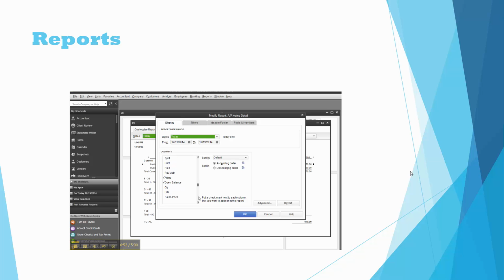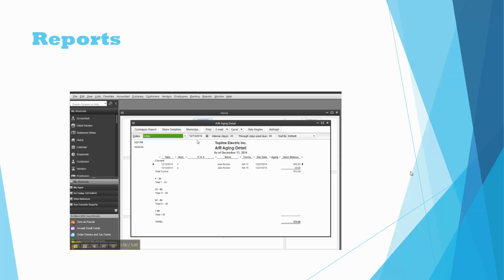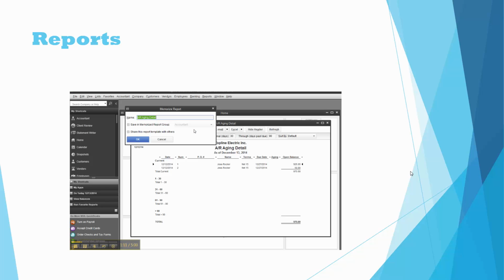We want to keep the due date and the balance, of course, and the aging, and the terms. So I will just take out the type and leave that date how it is and memorize it. Save it in the customer group.